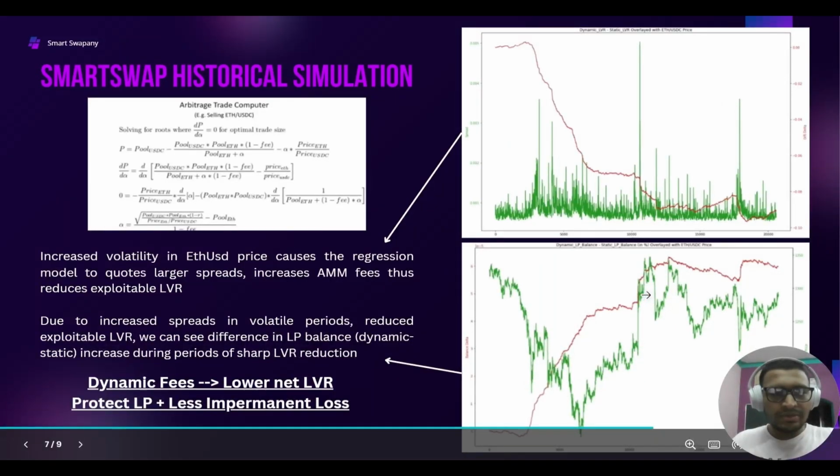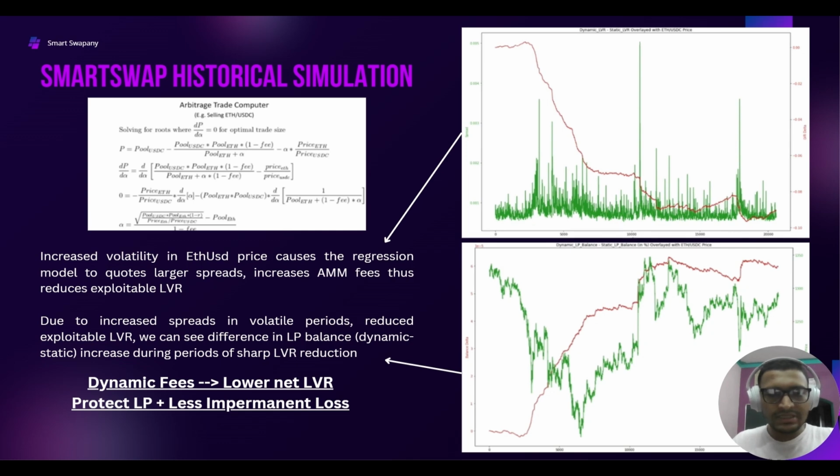Lastly, we can run a historical simulation of our SmartSwap dynamic fees versus static fees. So this is how SmartSwap works, and this is a traditional AMM. We can model arbitrage behavior for this historical simulation. In this example, you can see that when the market crashes and volatility increases, the on-chain machine learning model posts a high spread. With minimal LVR, this leads to liquidity being protected. There is less exploitable LVR, and you can see from this red line that we get a gradual increase in the balance difference for liquidity providers between SmartSwap and the constant product market.